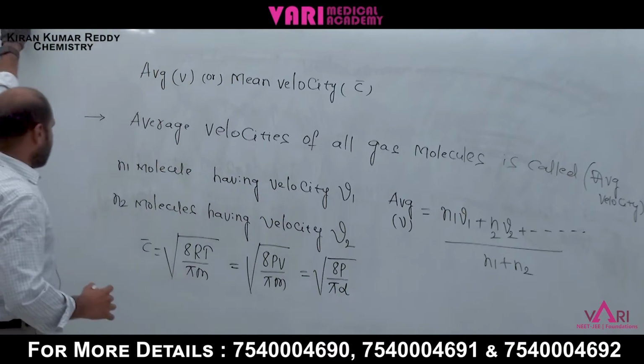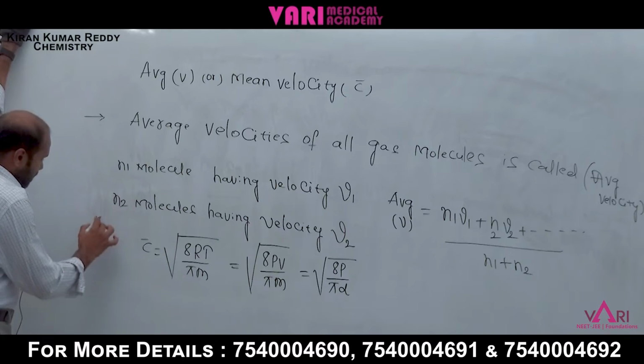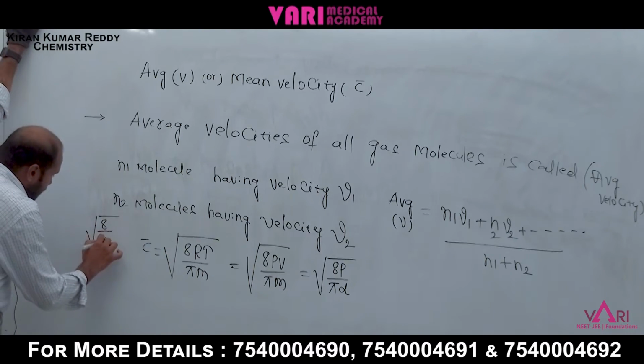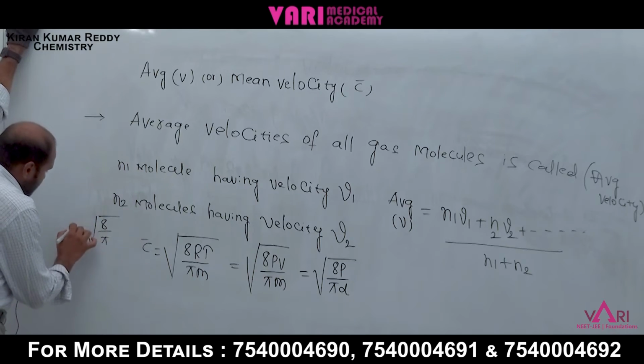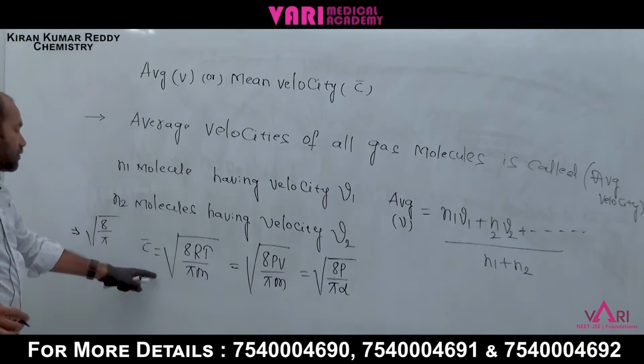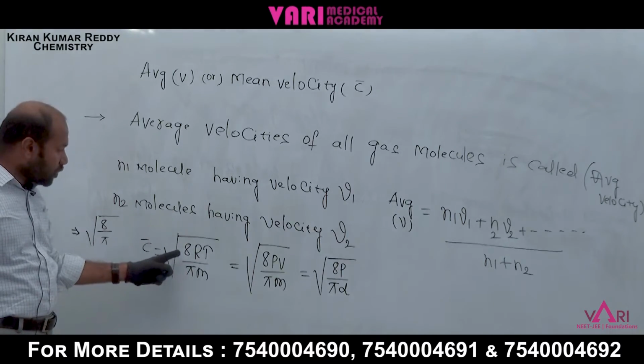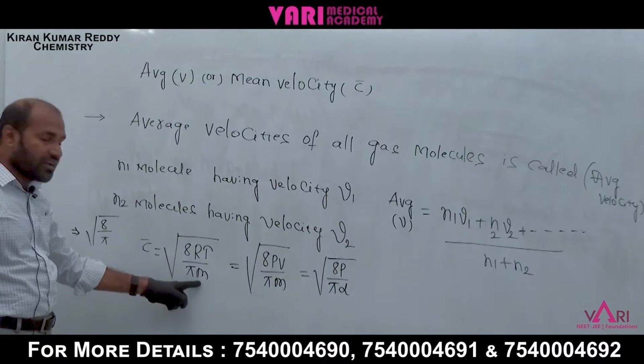We can write here under root 8 by 5 in this average velocity. These are the formulas you have to remember. Average velocity is equal to under root 8 RT by 5m.